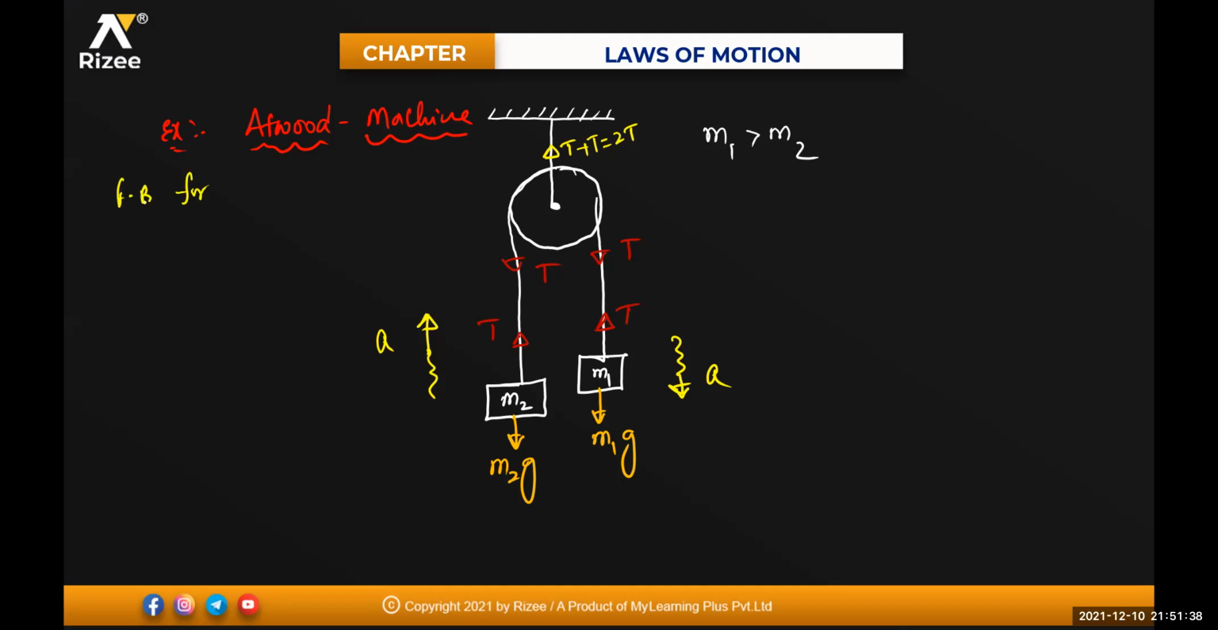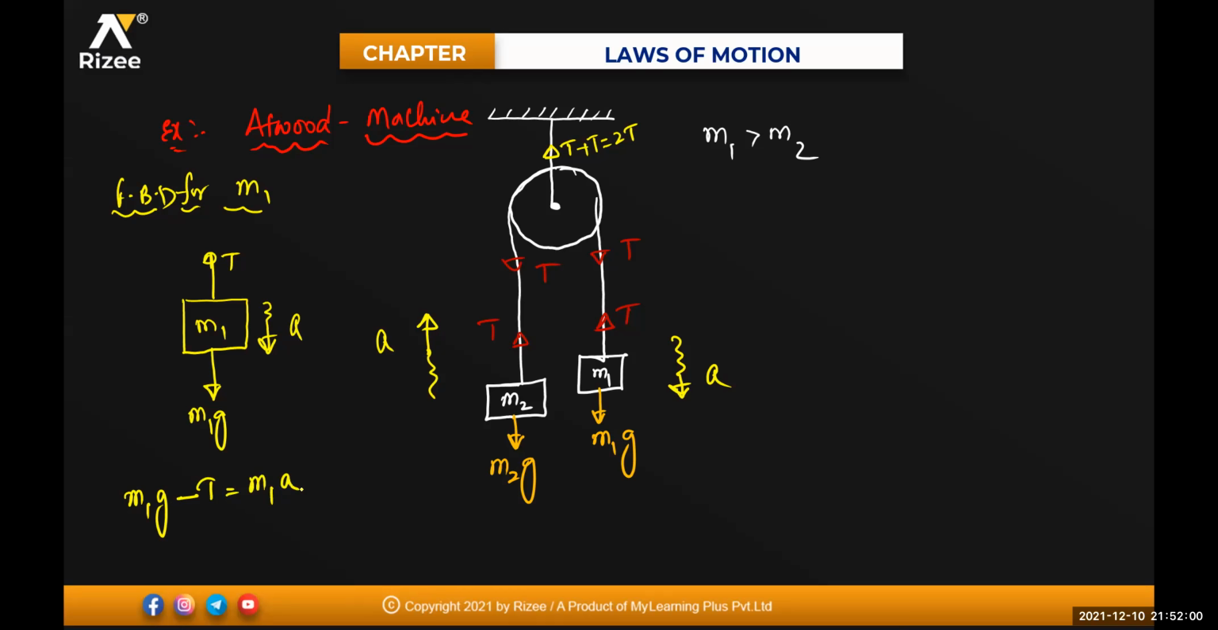Free body diagram for M1: F = M1 a. So this is your M1. The weight of this body is M1 into g. The tension here is T, and the body is moving in the downward direction. How to write the equation? In the downward direction, M1g minus the opposite tension T is equal to M1 into a. Clear for everyone?